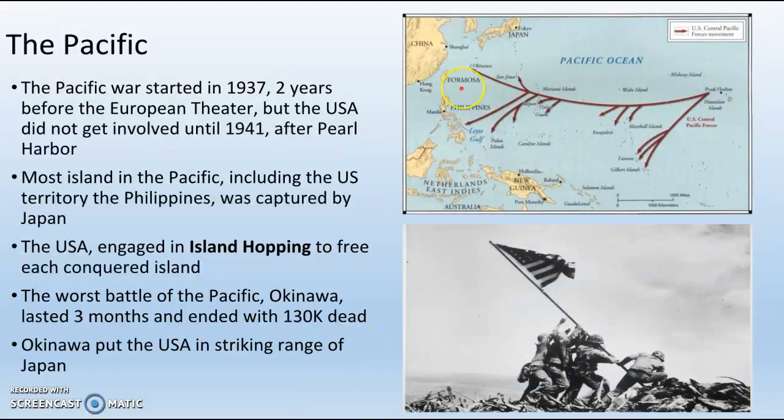The key thing with Okinawa, the reason why the U.S. was willing to pay that price, is that there's an airstrip on Okinawa, and that airstrip puts American bombers within range of Japan. So now Americans can do airstrikes on Japan between Iwo Jima and Okinawa. Now they can launch airstrikes on Japan. But all of these islands are crucial. They've got ports, they've got airstrips where the Americans can extend their supply chain and move the war effort forward.